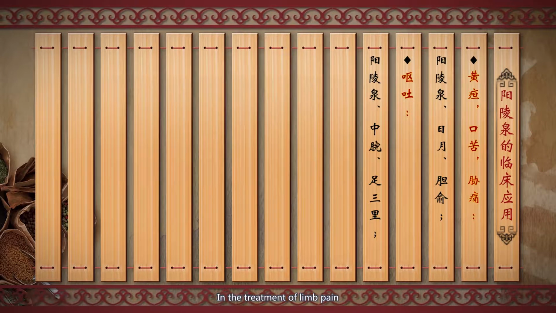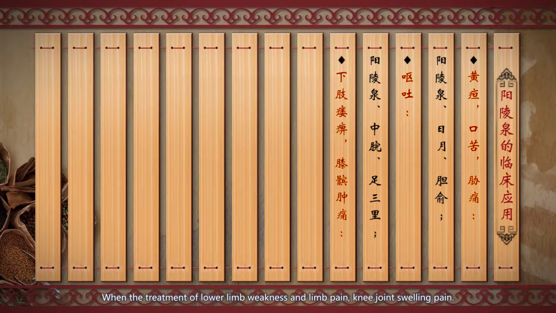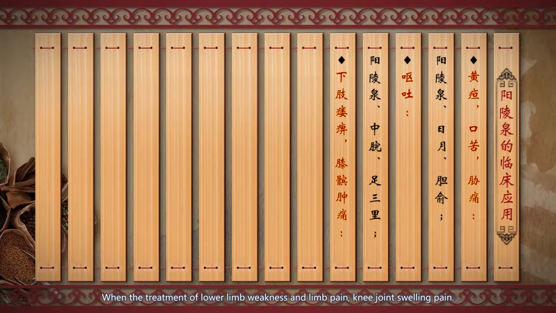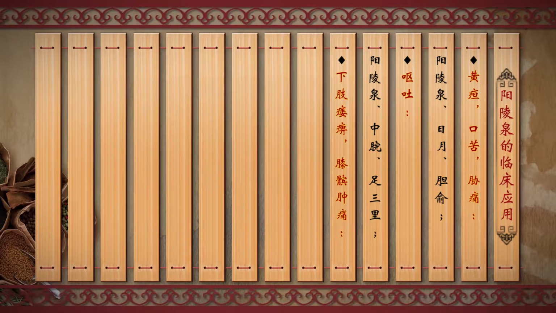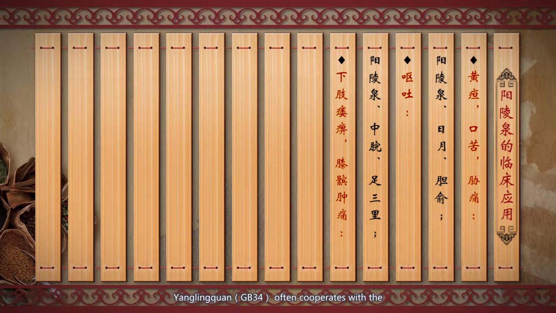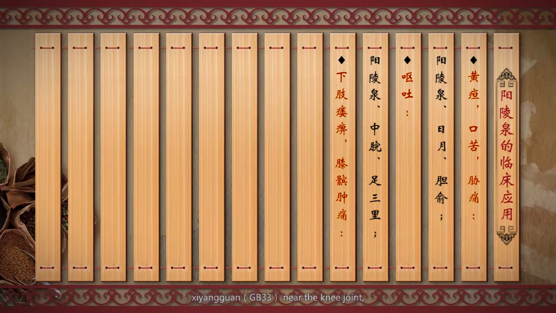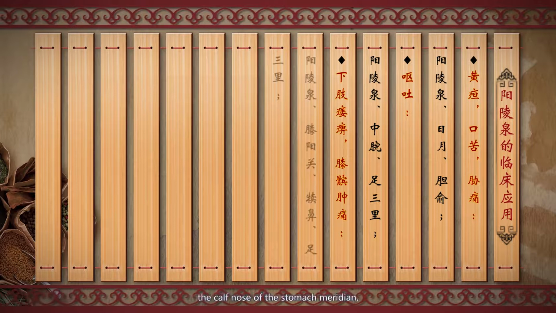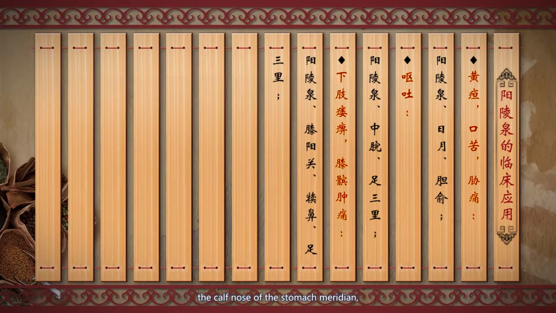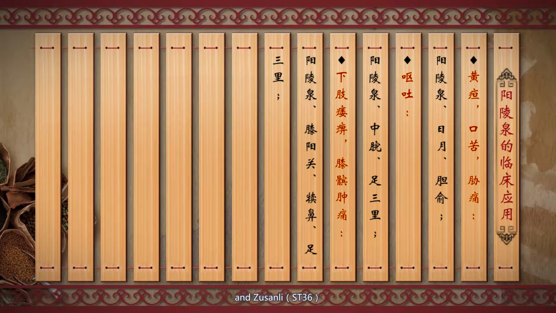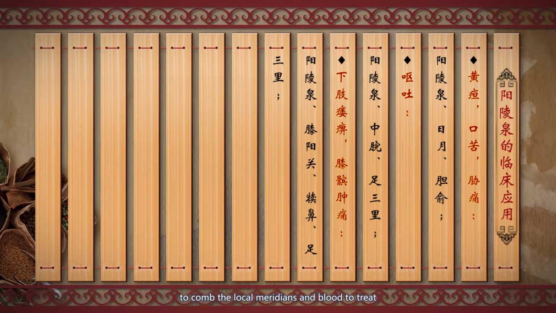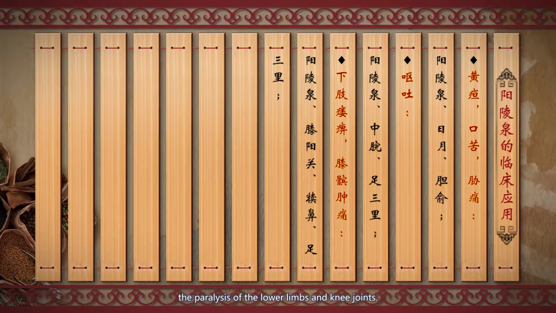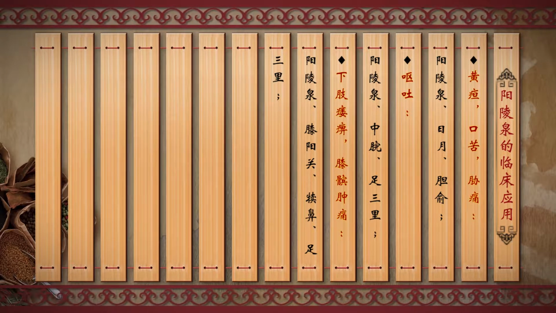In the treatment of limb pain, such as lower limb weakness, limb pain, and knee joint swelling and pain, Yang Ling Quan often cooperates with Shaoyang Guan near the knee joint, Dubi of the stomach meridian, and Zusanli to regulate the local meridians and blood to treat paralysis of the lower limbs and knee joints.